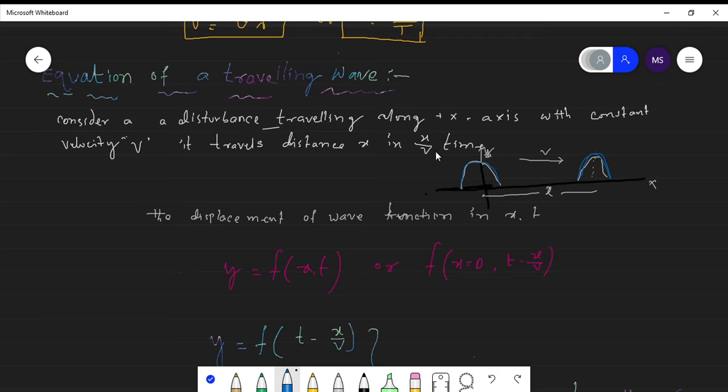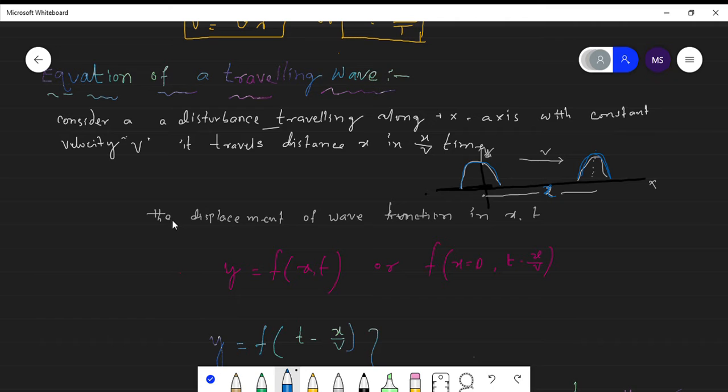Here x is the distance traveled by the wave along the x-axis. This is the x traveled by the wave in x by v interval of time. So since it is distance by velocity, you can get the time value.